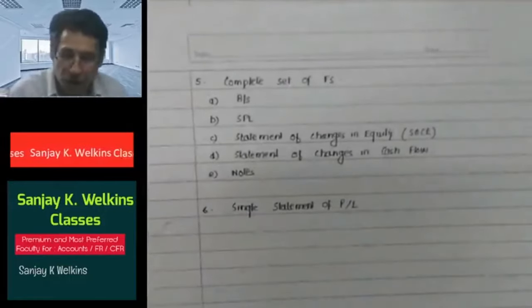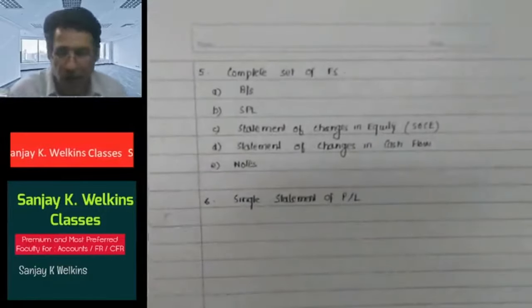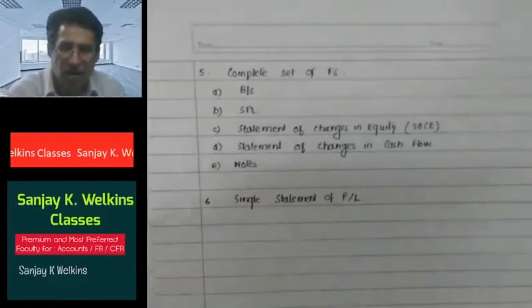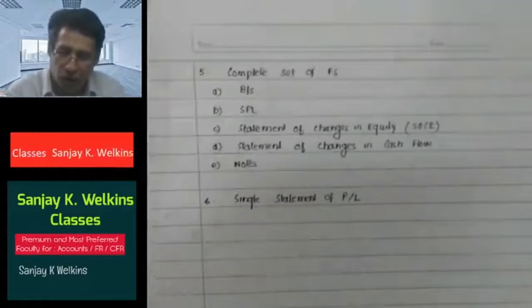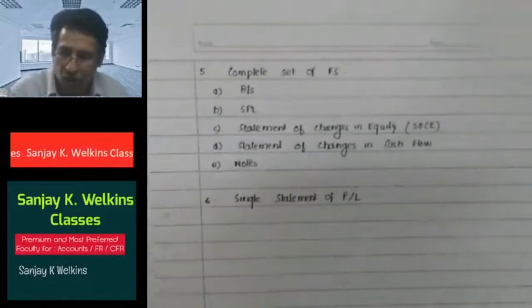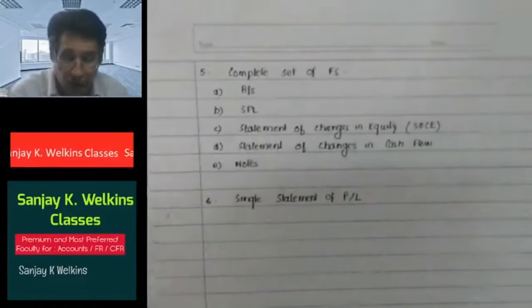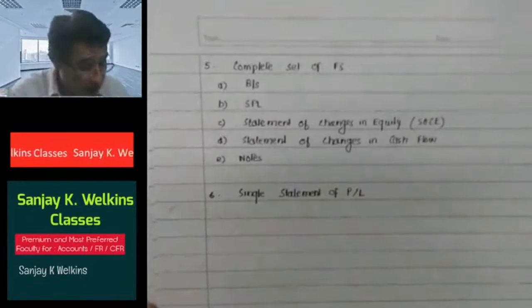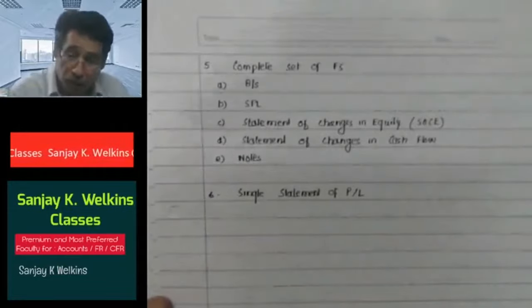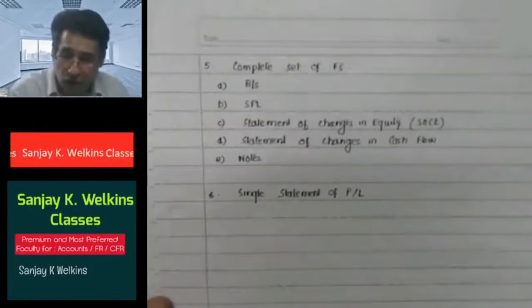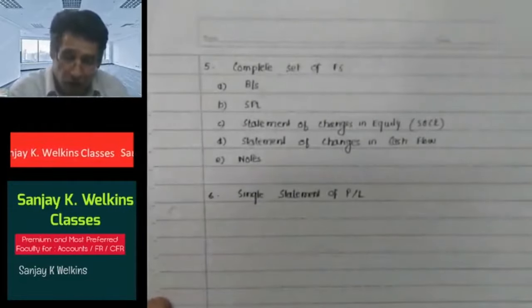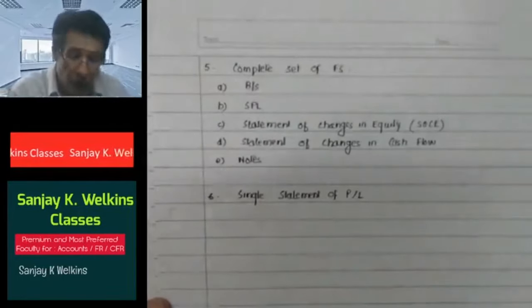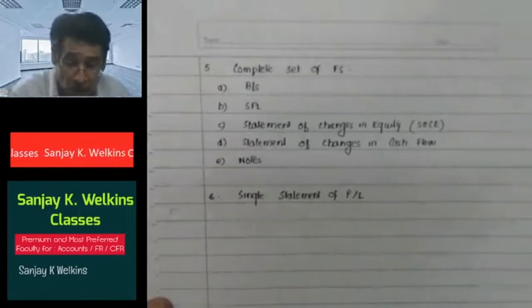But right at this moment it is sufficient to say that the international accounting standard states that profit and loss account should be prepared separately, and other comprehensive income should be prepared separately. However, Ind AS 1 has suggested that you should prepare only a single profit and loss account, but that should be divided into two parts. The upper part is basically P&L and the lower part is your other comprehensive income.